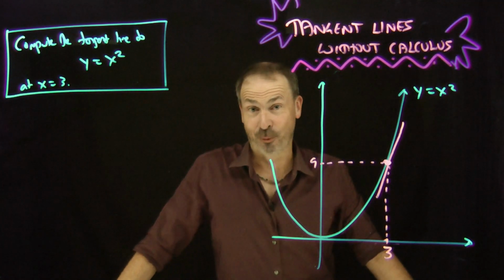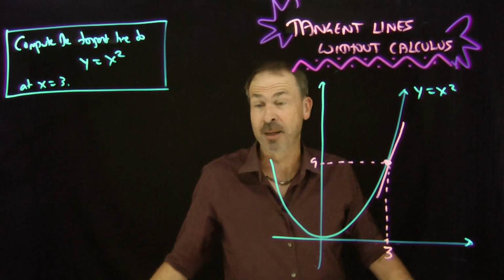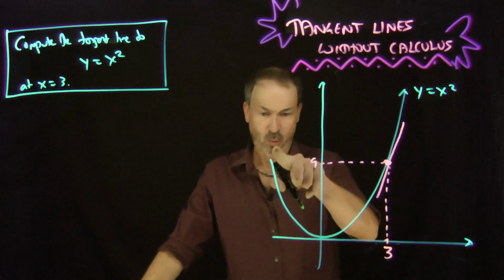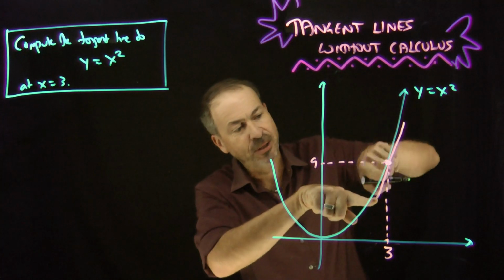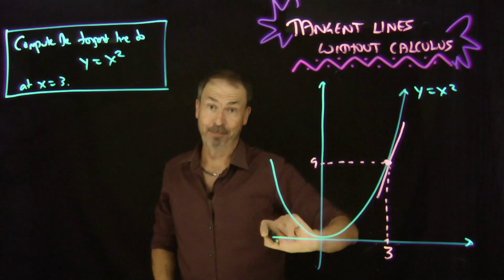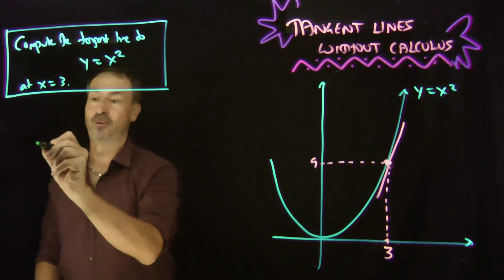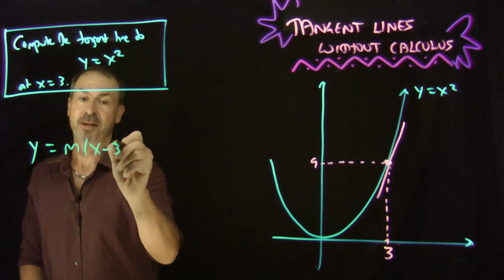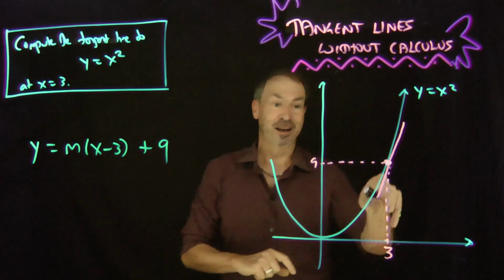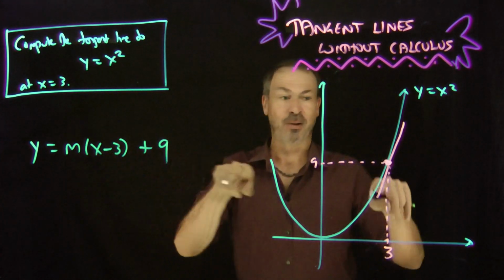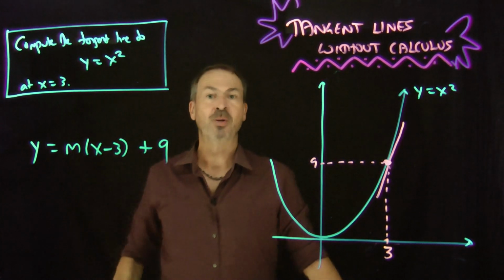Okay, to illustrate Descartes' approach, let's just try one example. Let's compute the tangent line to the curve y equals x squared at x equals 3. So here's the y equals x squared graph. At x equals 3, we'll have a height of 9. We want the tangent line to the curve going through the point (3, 9). We don't know what the tangent line is going to be, but we do know it's going to be of this basic form: y equals m times (x minus 3) plus 9. Put in x equals 3 and yes, you get y equals 9. So there's the general equation of a line through that particular point, but we don't know the value of m. What special value of m do we need to choose?